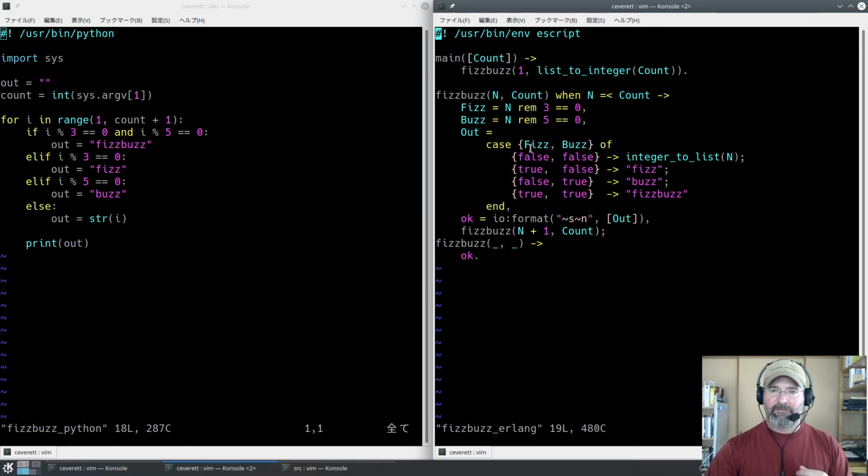So if fizz is false and buzz is false, convert that number to a string, and that's the value that we want for out. If fizz is true and buzz is false, return fizz. If fizz is false and buzz is true, return buzz. If fizz is true and buzz is true, return FizzBuzz. And then print that to out, then increment in by 1 and go back up to the top.